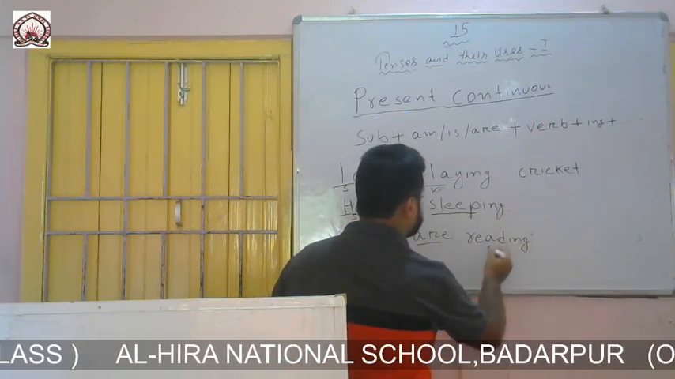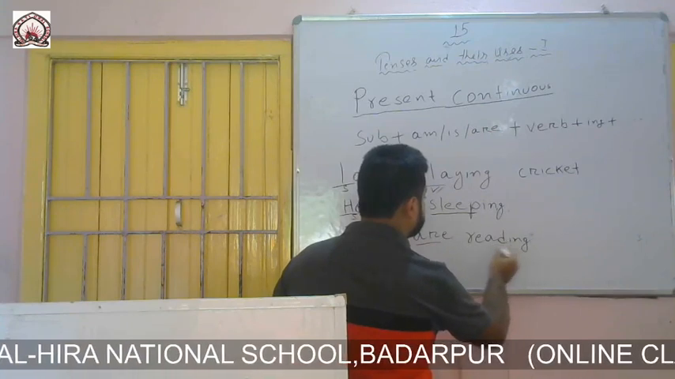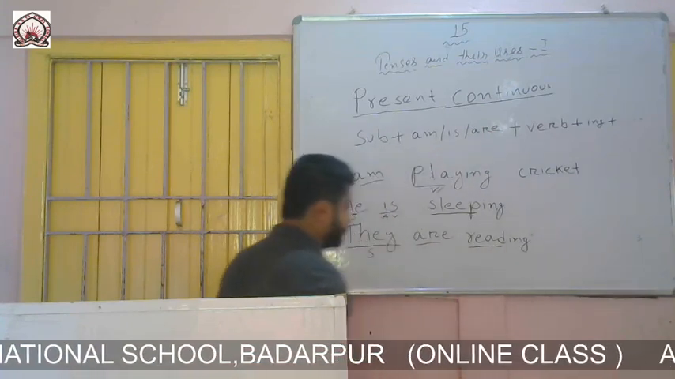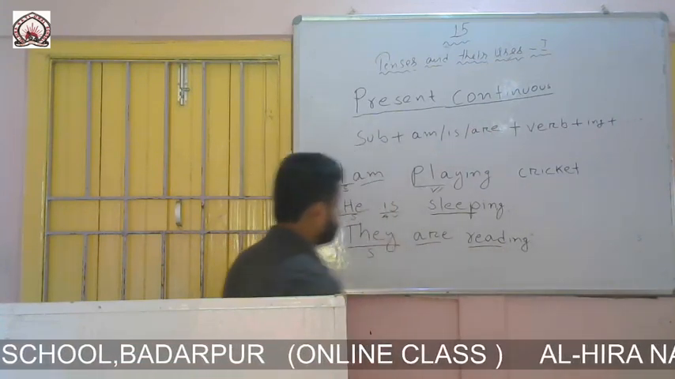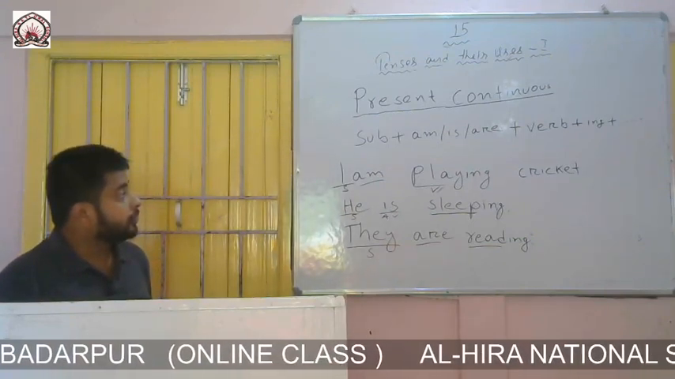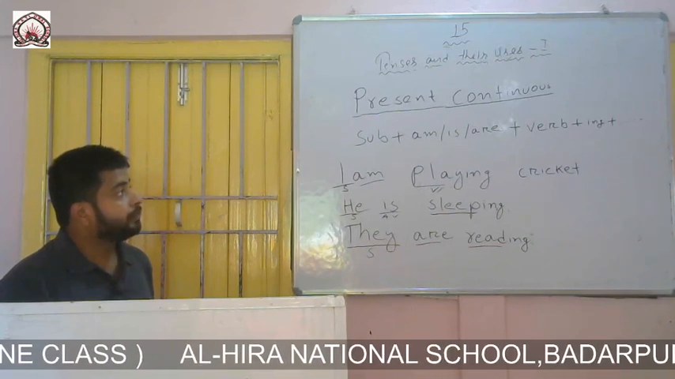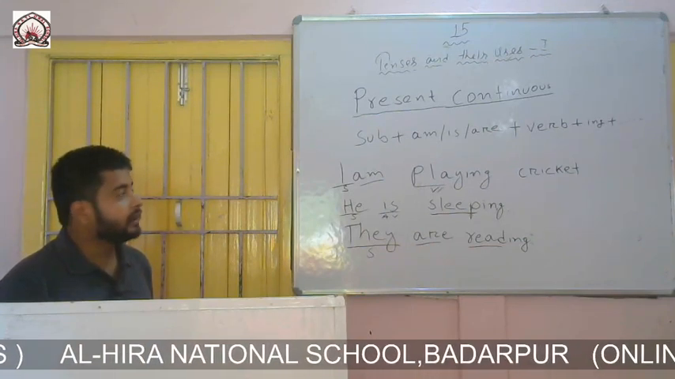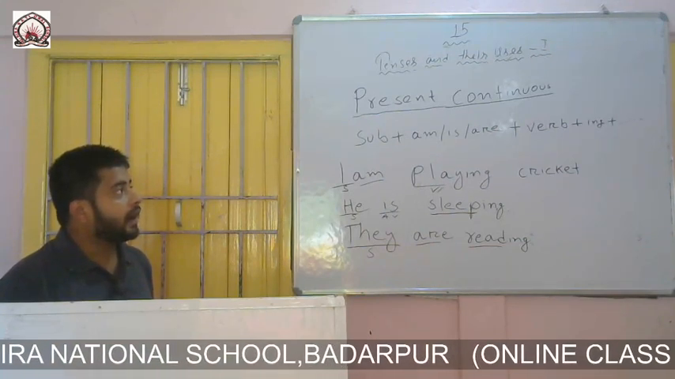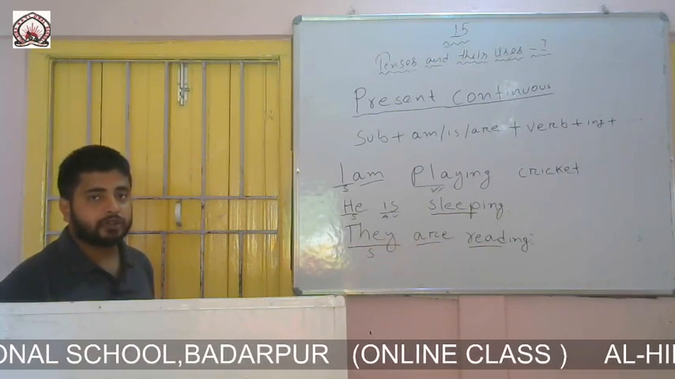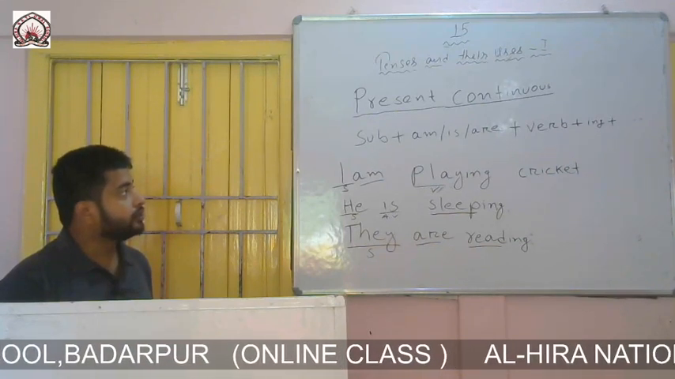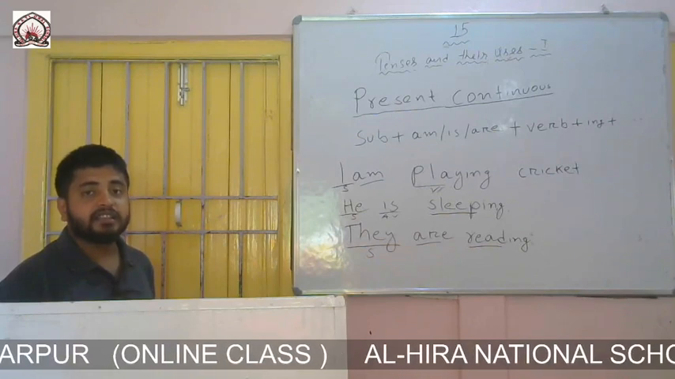Then the formation says that we are to write a verb with ing. So read is the verb, and then I have written ing. They are reading. So I hope you have understood the formation of present continuous assertive. Now I will discuss my next formation, which is present continuous negative.